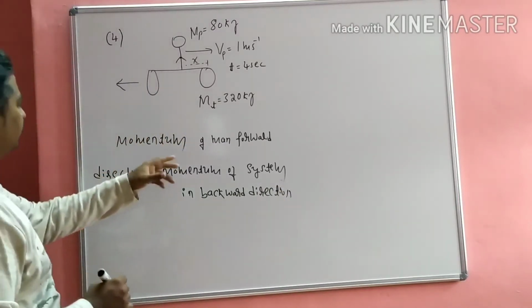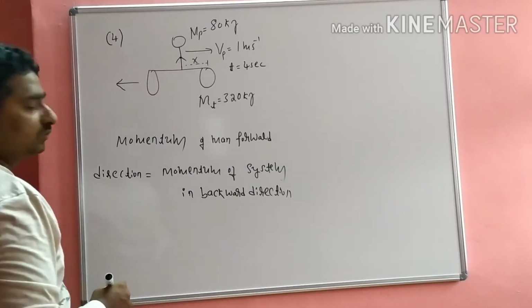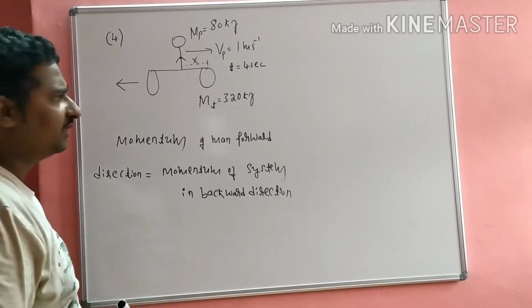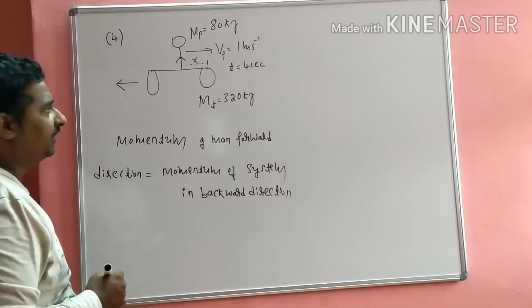Momentum is the product of mass and velocity. This is the law of conservation of linear momentum, and this law is obeyed.